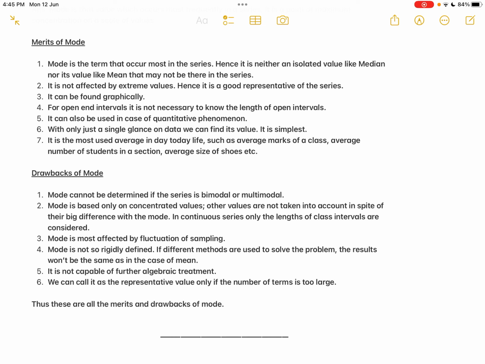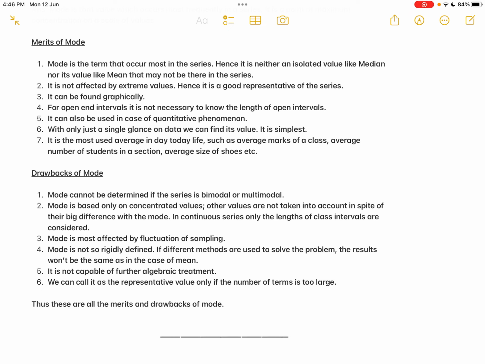And third and fourth: mode is most affected by fluctuation of sampling, and mode is not rigidly defined. If different methods are used to solve the problem, the results won't be the same, as in the case of mean. These two demerits go together. If you take the arithmetic mean, it is rigidly defined. You have a certain formula, a certain method of calculating.